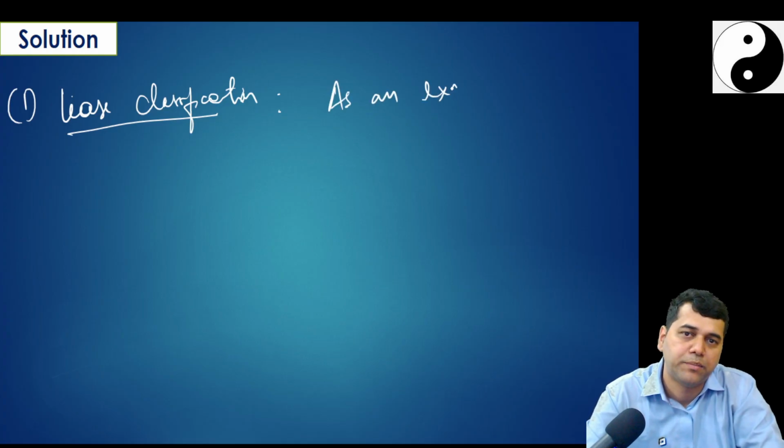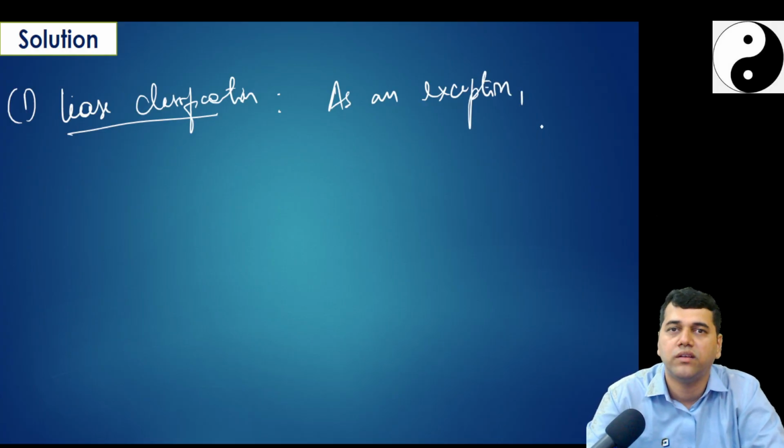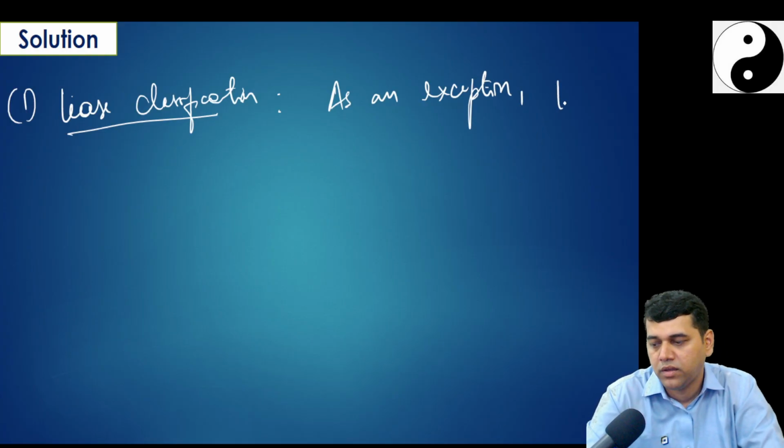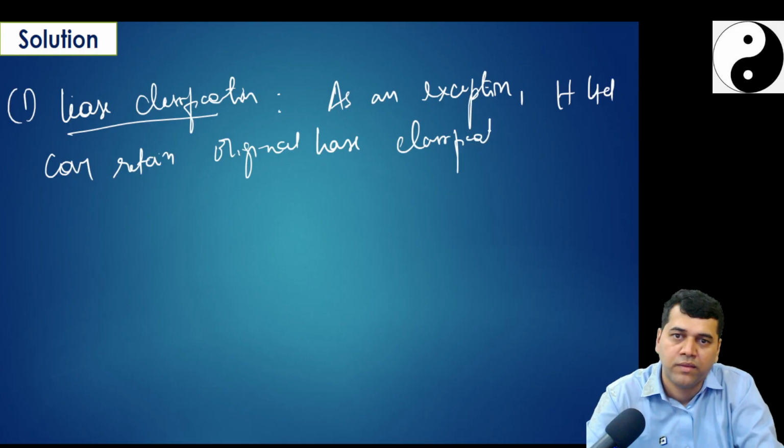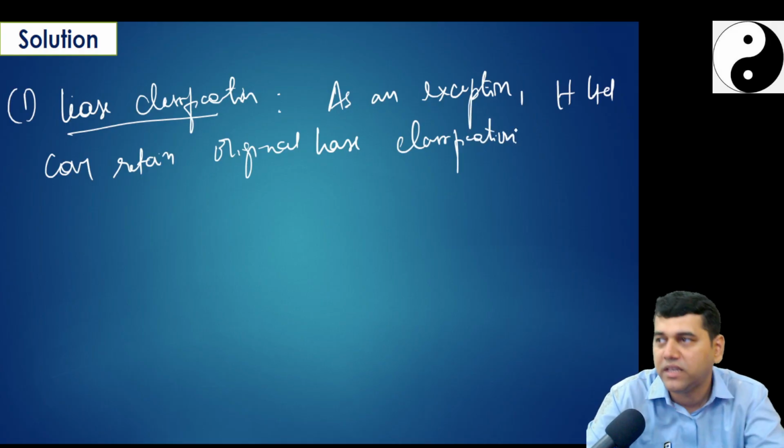As an exception, means one exemption given, H Limited can retain the original lease classification. Actually, in reality, it is an operating lease.